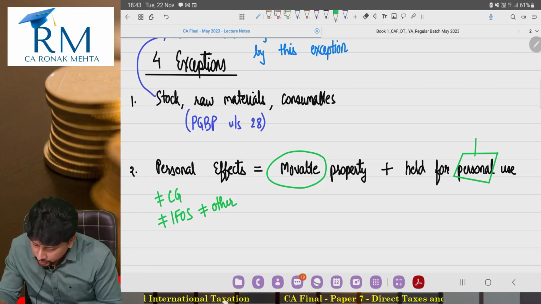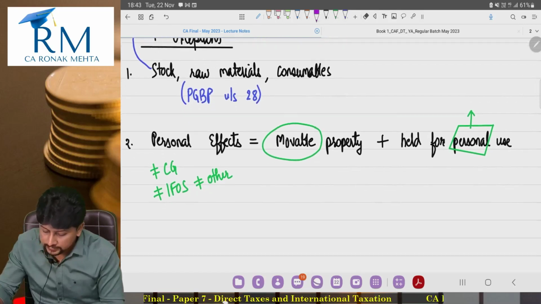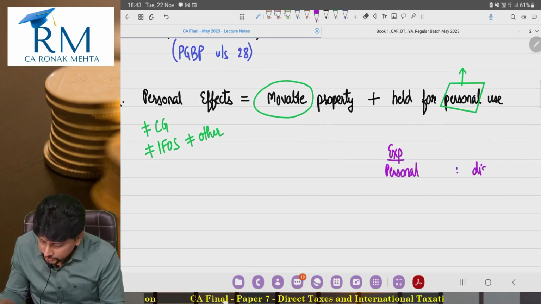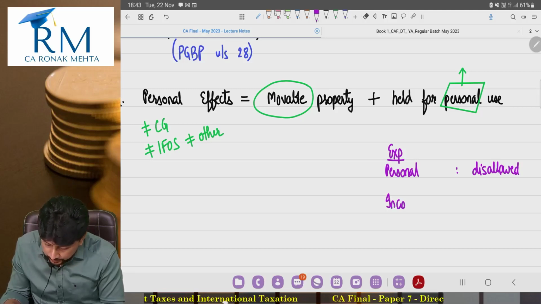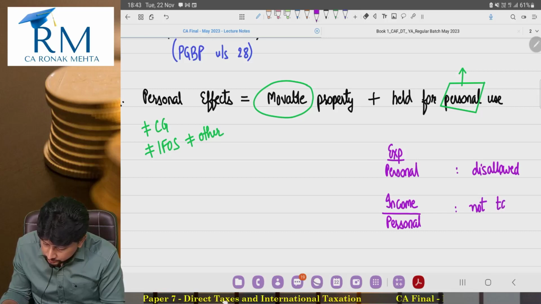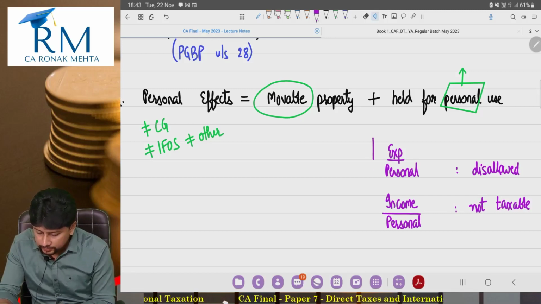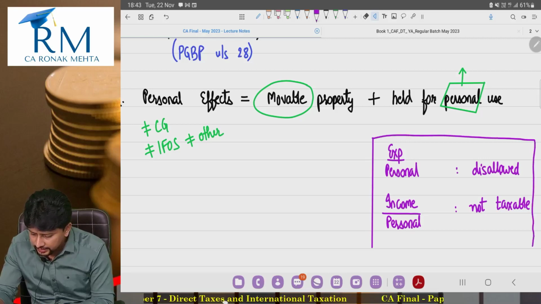If it is held for personal use, now we all know relating to this personal concept, that when an expenditure is personal in nature, that personal expenditure is disallowed, is not allowed as a deduction, which means when expenditure is not allowed, the income will not be taxable also. Now, again, I spoke something which is not just specifically related to capital gains, but it is kind of general in nature.